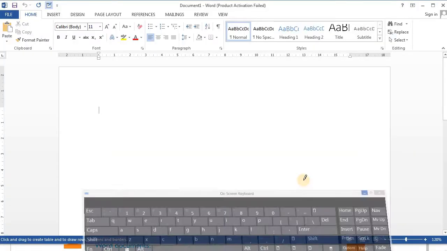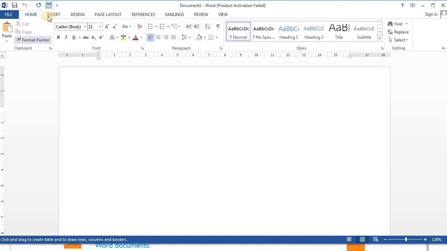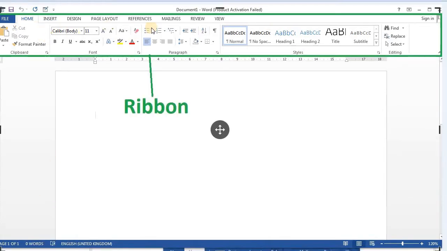Let me hide the keyboard first so that we can explain the environment. This is the interface of Microsoft Word. This is the ribbon.